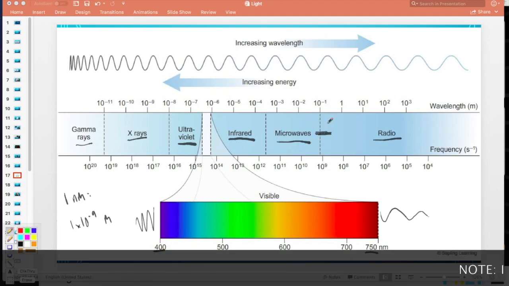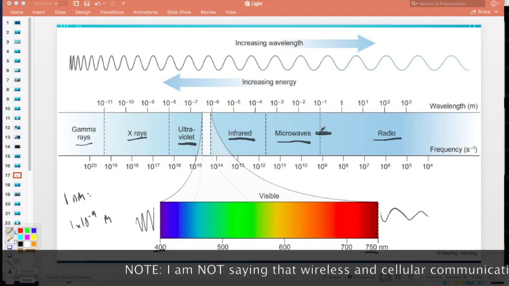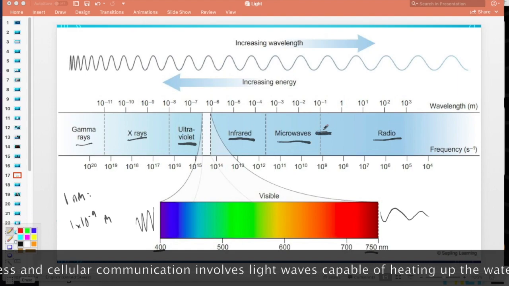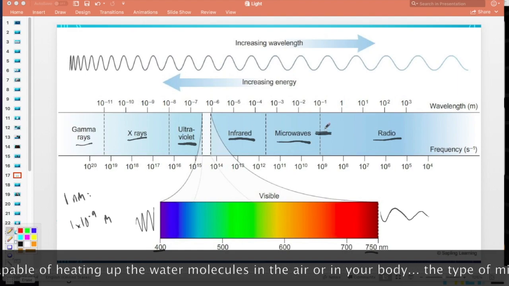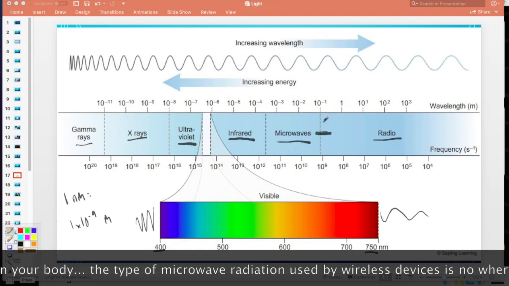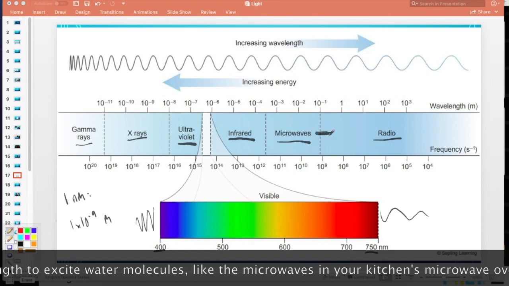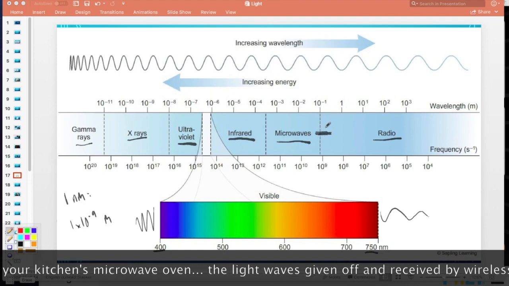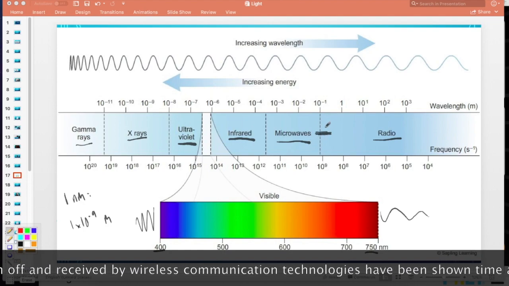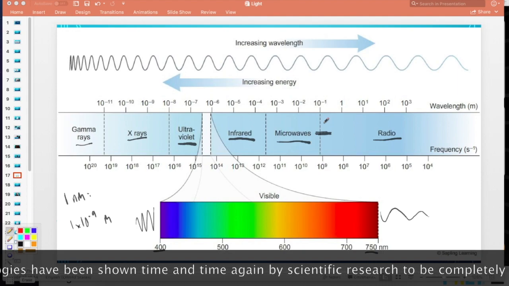They pick up and they transmit light waves in this part of the spectrum. Same thing with your Wi-Fi, all the stuff that we know and love and need for our modern day lives. It's a type of light wave traveling through the air, bouncing around through the air, which we will talk about.